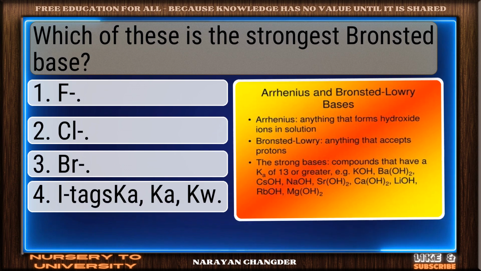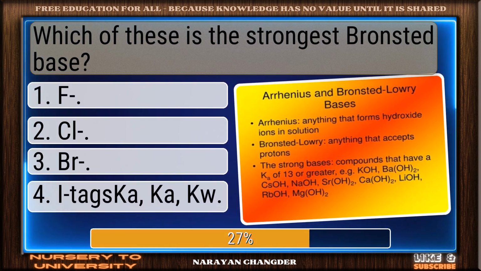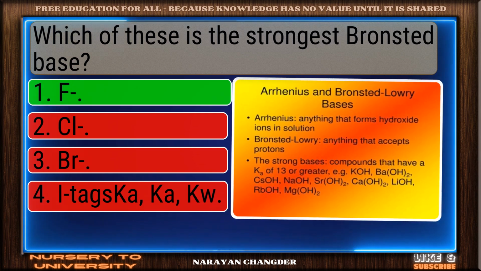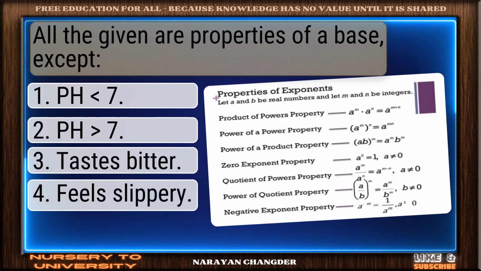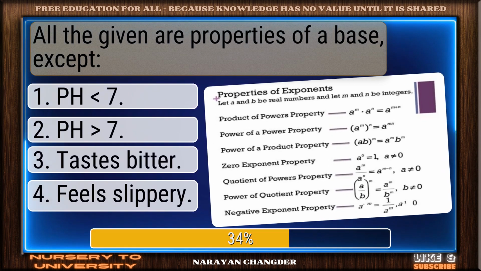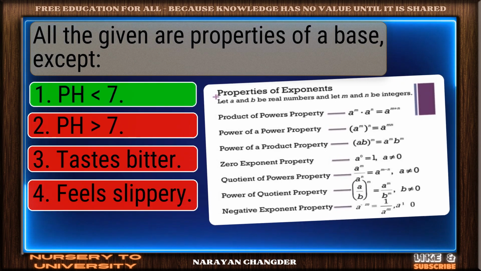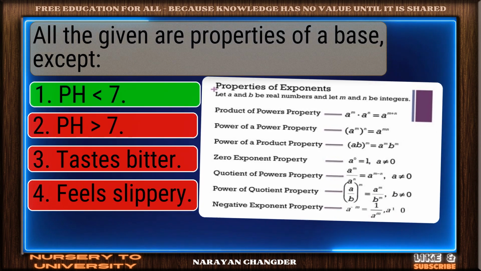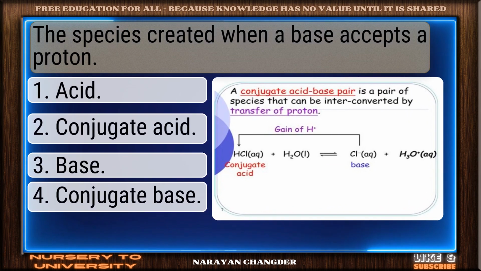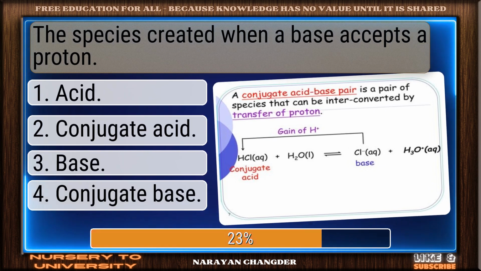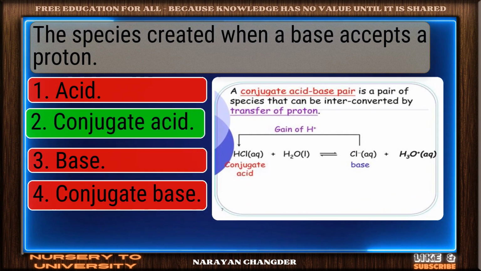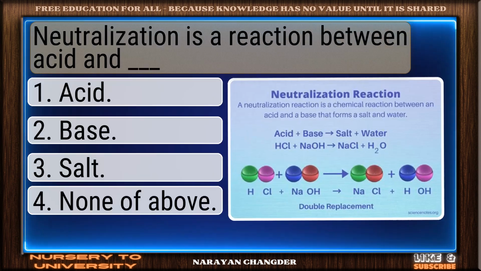Which of these is the strongest Bronsted base? You got it. Your choice F is right. All the given are properties of a base, except... Right choice. pH 7 is the best answer. The species created when a base accepts a proton. Great job. Conjugate acid is the accurate answer.